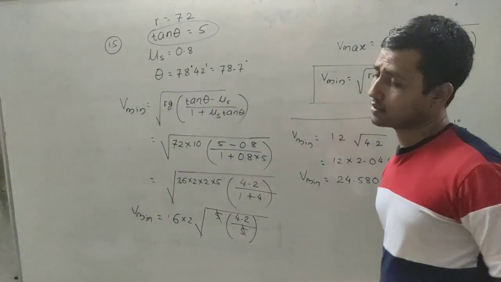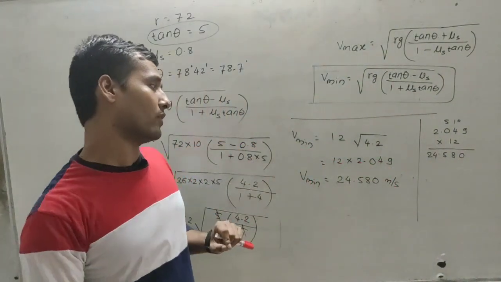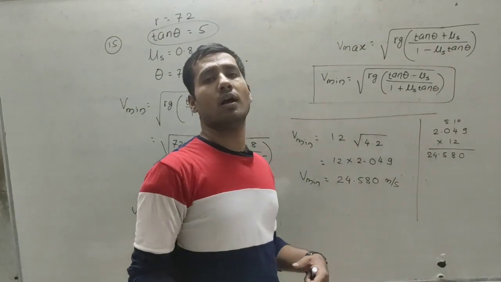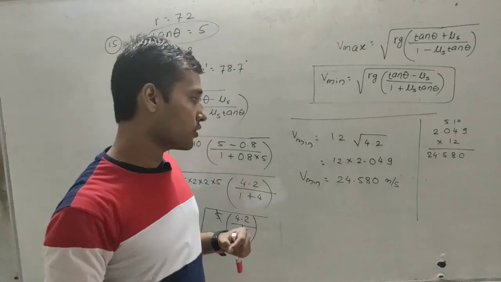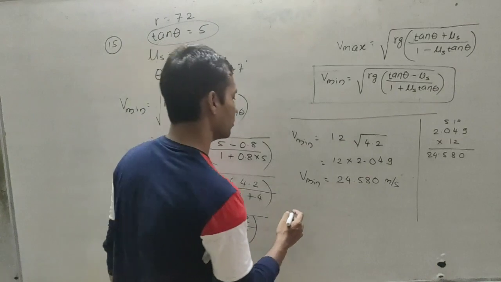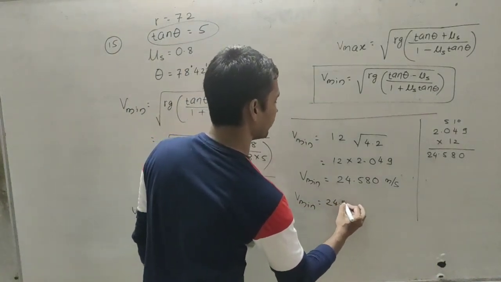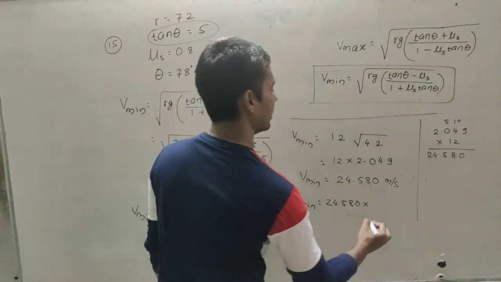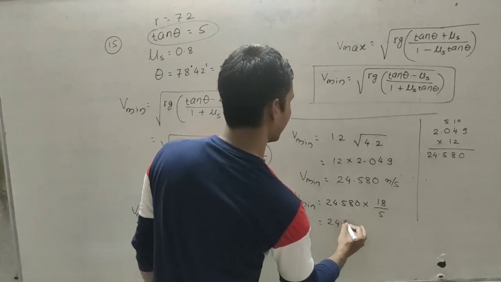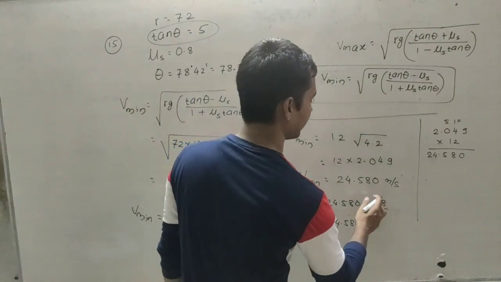This is our answer, but in your textbook they are asking for the value in kilometers per hour. So this is the right answer, but if you have to convert it into kilometers per hour, we just have to multiply it by 18 by 5. So V minimum is equal to 24.580 into 18 by 5.